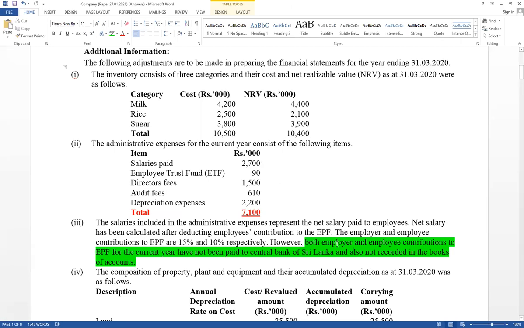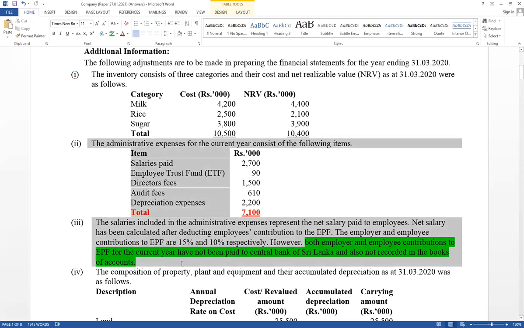And contribution of employer also not recorded, and those are not paid in cash to the central bank. Not paid in cash. Therefore, EPF, think about contribution of employer and contribution of employee. Right, prepare the working for that. Think about EPF and ETF. Additional 2 and 3, think about additional 2 and 3 workings.